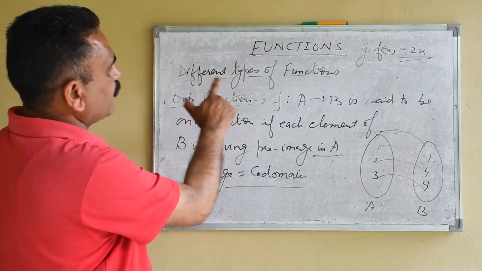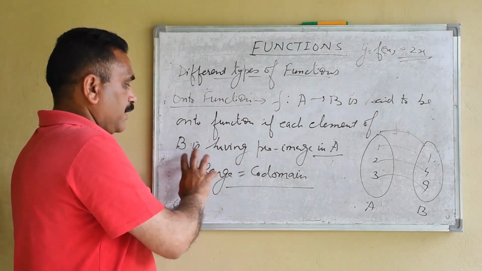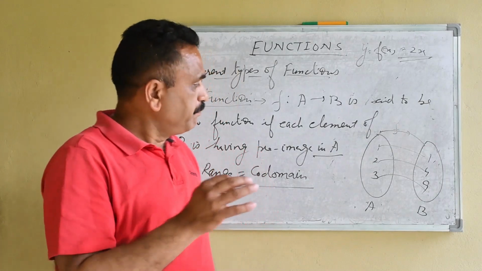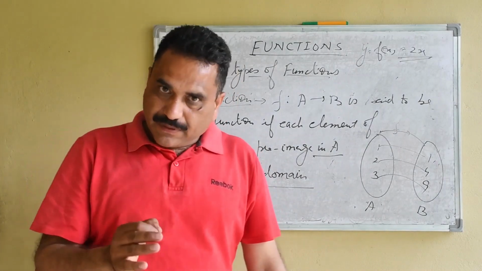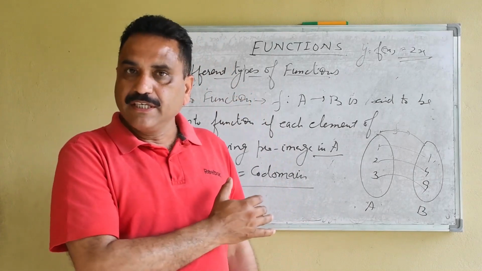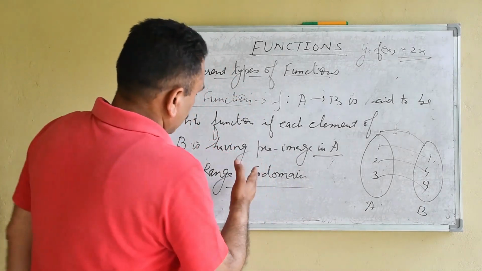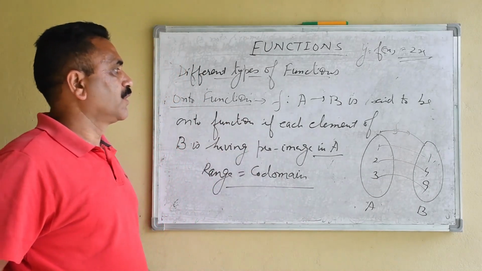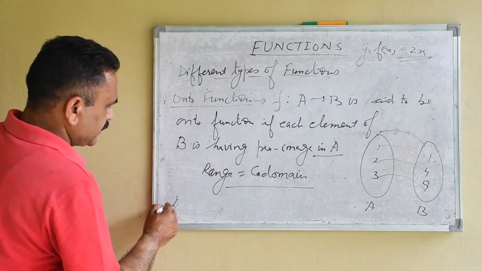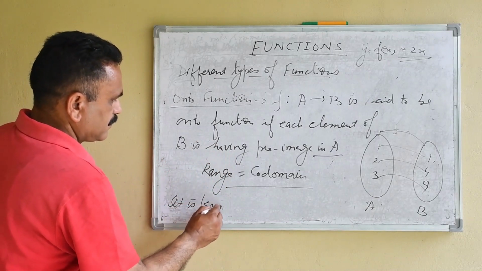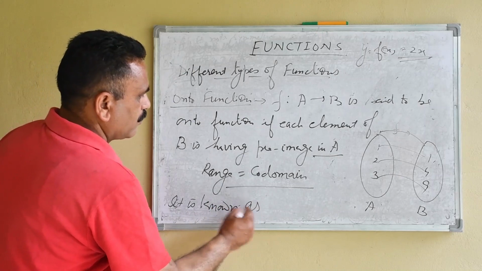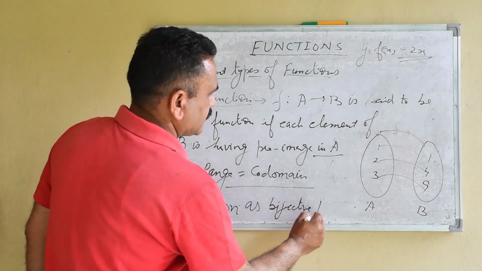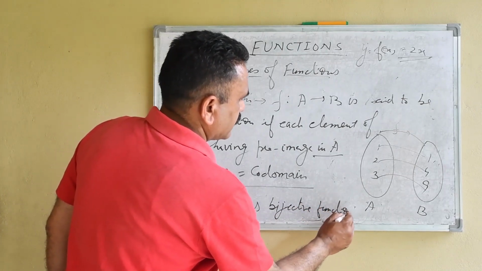So which function will be onto? If the range of the function is equal to the codomain of the function, or simply, the range set is equal to the codomain set, then this type of function is known as onto, and it is also known as surjective function.